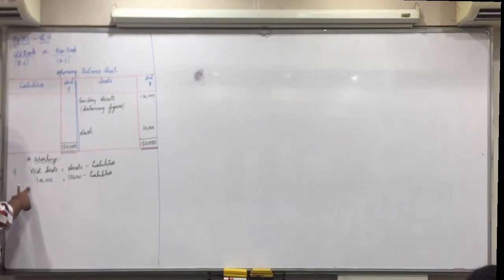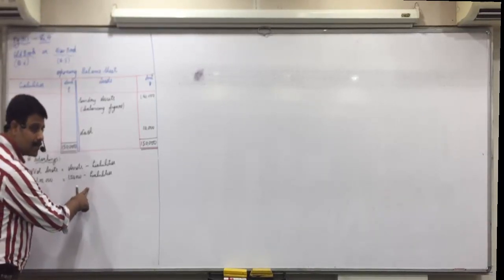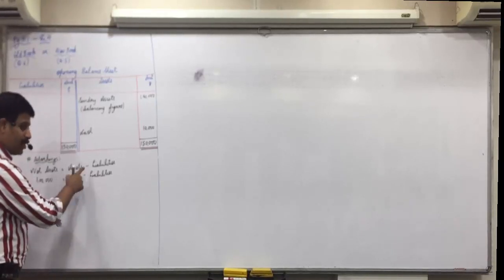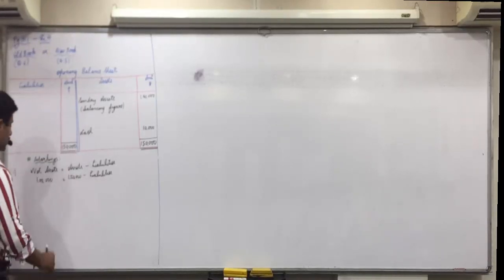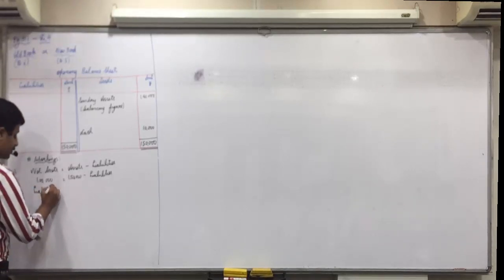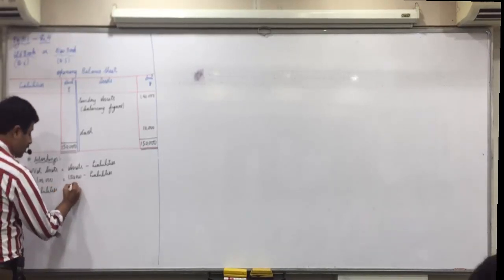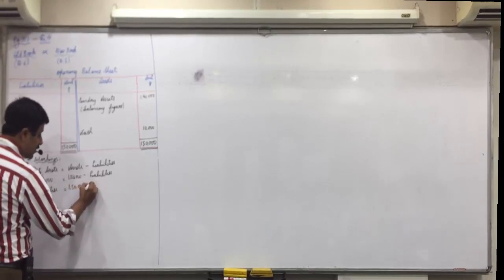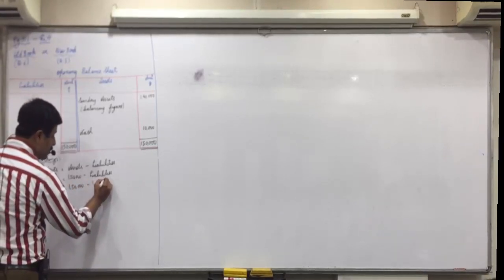Minus on the left will become? Plus. 1 lakh plus on the right will become? Minus. Multiply, then you divide. So now, liabilities on the left side will become plus. And 1 lakh which is plus on the right side will become minus.